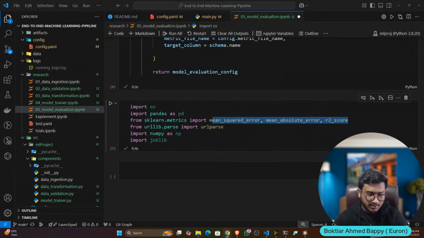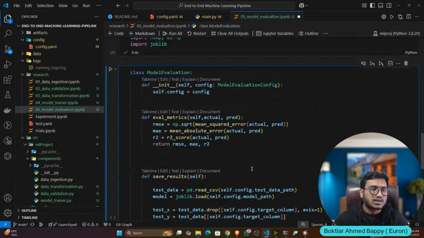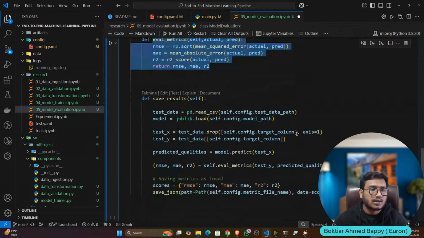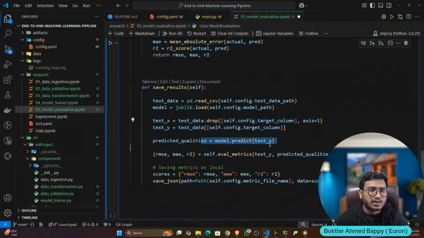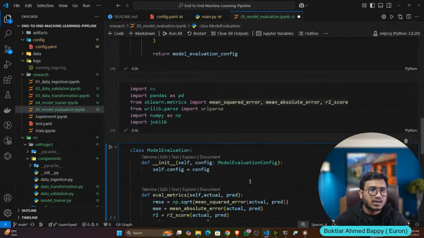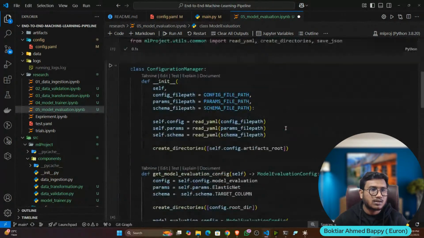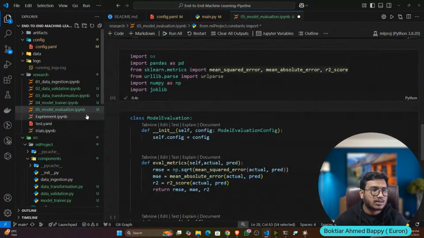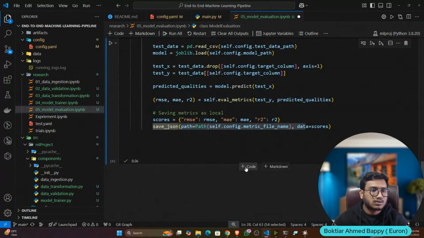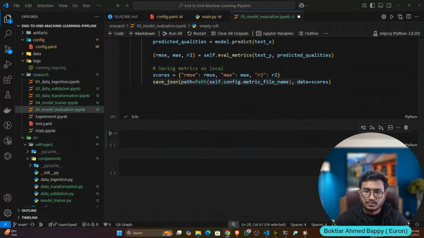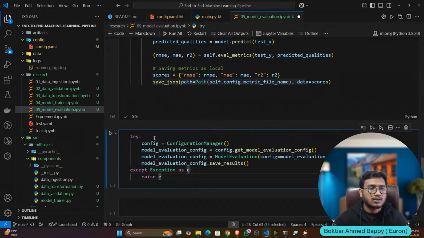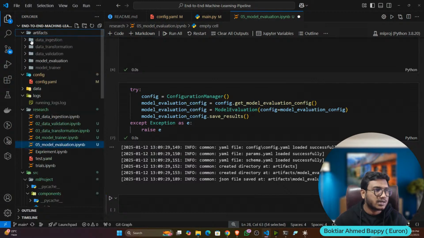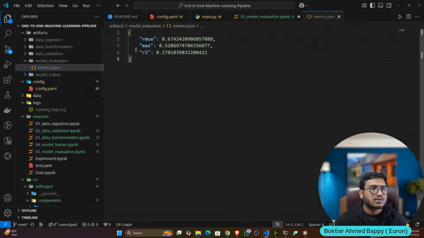So again, I'll write the same function and save the results. Okay, now you can see the evaluation function, the same function I have written in my experiment.ipynb also. And here I'm taking the test data, predicting, calculating, and whatever score I'm getting, I'm saving as a JSON. And how am I saving? Because we have also imported save JSON from the utility. Okay, now let me show you. So here I will execute. And now let's call the pipeline. It should work. Now it has saved. Now we can check it out. Artifact, model evaluation, metrics.json, and here is the result.